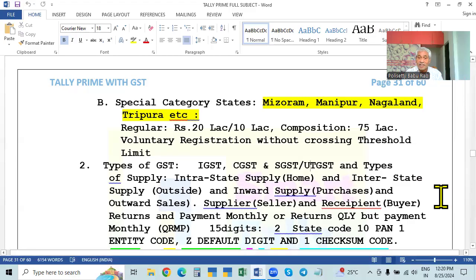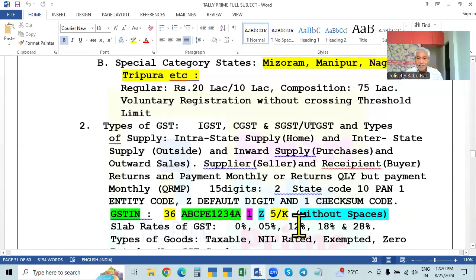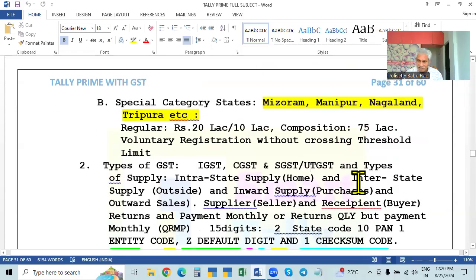Central will take 50%, state will take 50%. Suppose it is 12%, central 6% and state 6%, they will share. With 18%, 9% and 9%, like the 50-50. Both central and state share the tax.